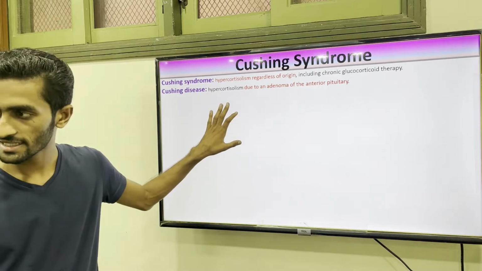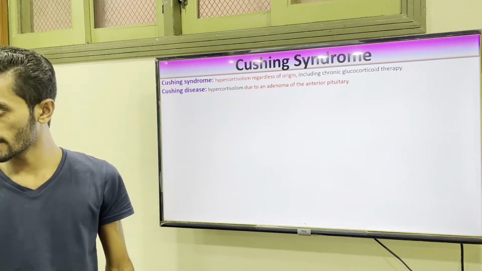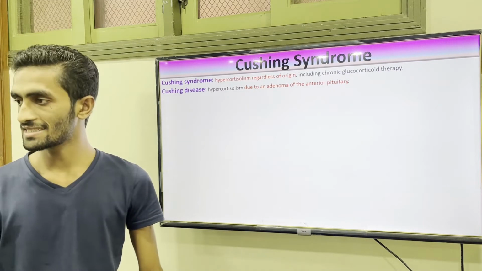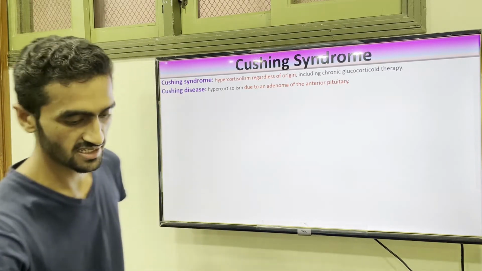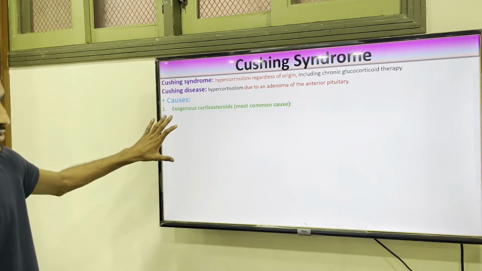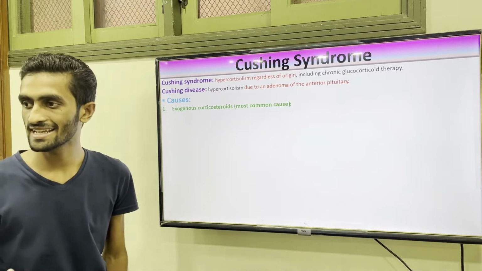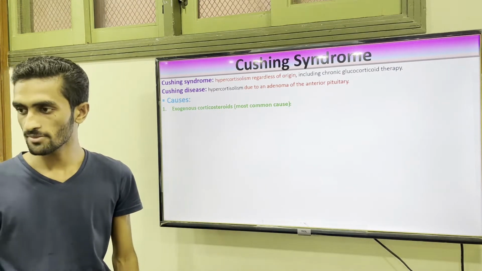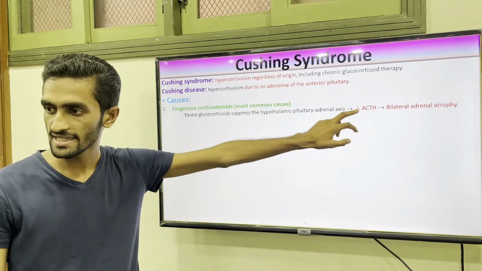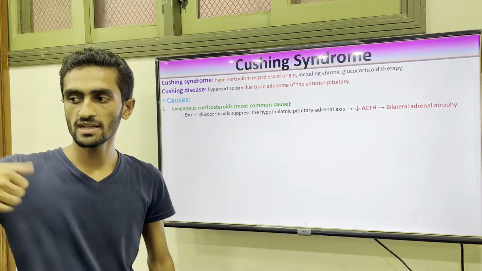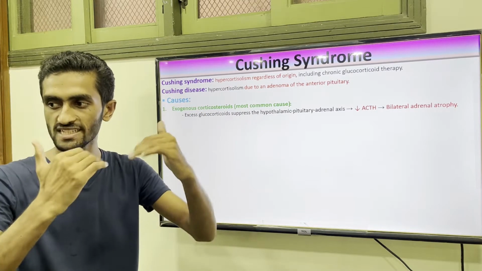So if the reason is pituitary, it's Cushing disease. If the reason is other than the pituitary, like small lung cancer type, we can say these are Cushing syndrome, where adenoma of your pituitary or the small lung cancer is involved. So causes. If there is an increase of the cortisol, for example someone is taking it exogenously, the most common use, in this case the ACTH decreases, because when there is high cortisol, it will send negative feedback. So in response, what will happen? Our ACTH level goes down.